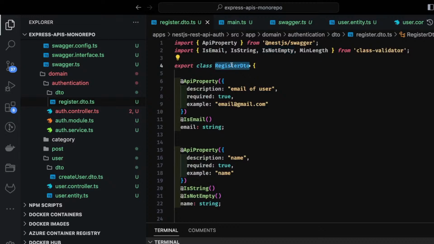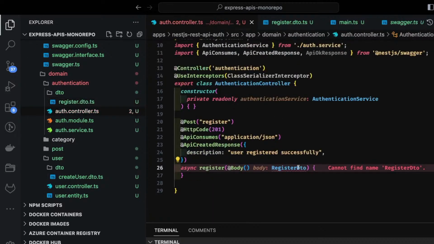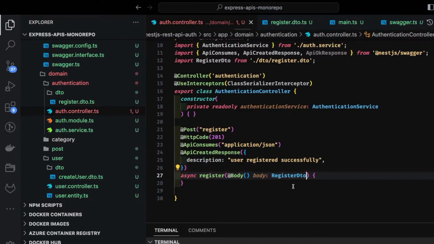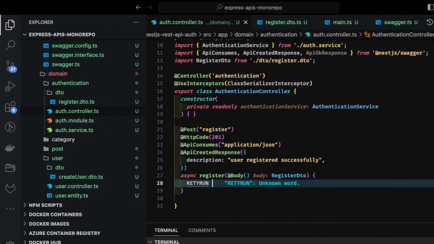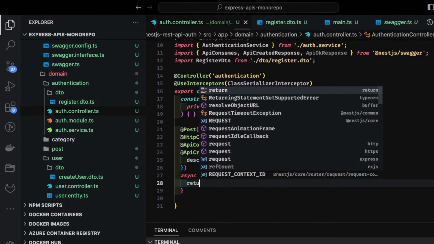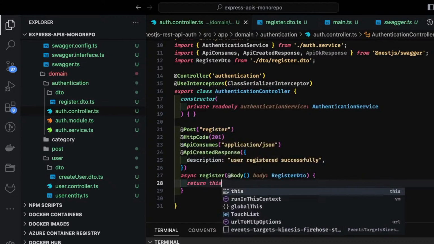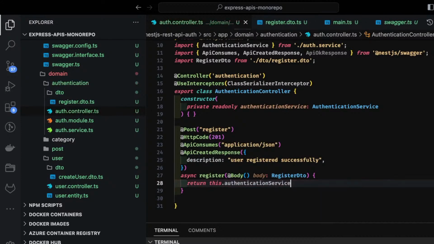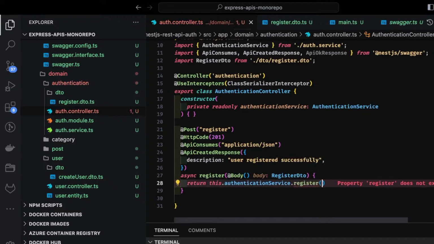So this is the register DTO. Inside a controller, you import register DTO. This is how we create a simple post API. Now inside this body, you have received the payload which you are sending through the request. And what we do is return this.authenticationService, and here we are going to create a register method, and we are going to pass this body. So there should be a register method which should be able to handle this data.